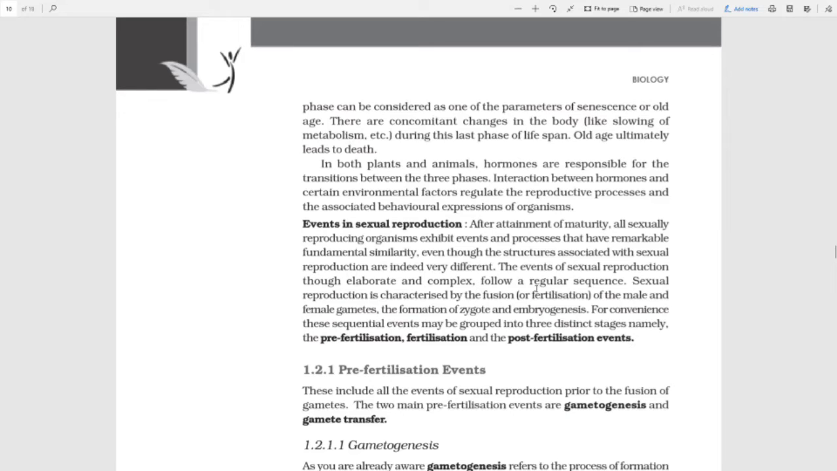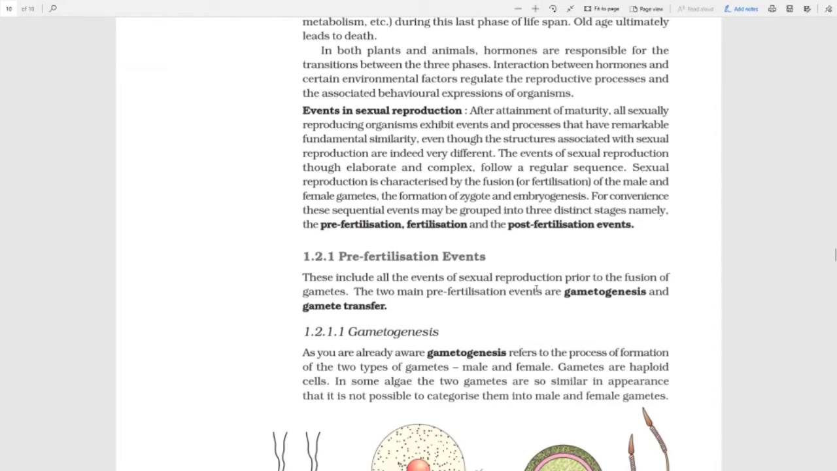Okay, not all organisms have the same sexually reproducing structures. In every living organism, it's different basically. So now we are bringing all these events into three basic parts. It's pre-fertilization, there is fertilization, the vital process, and then there is post-fertilization. So in today's video, I'll be just focusing on pre-fertilization and its two main vital processes, gametogenesis and gamete transfer.